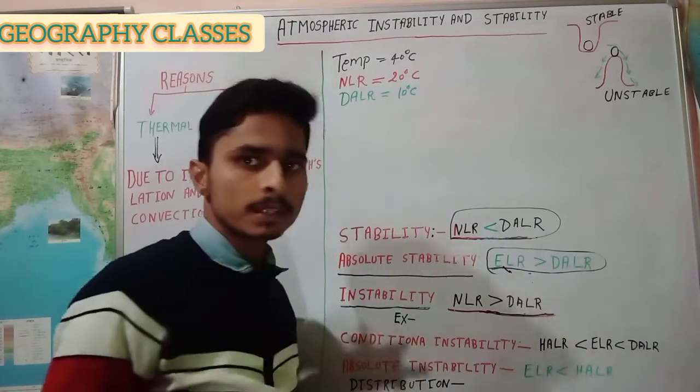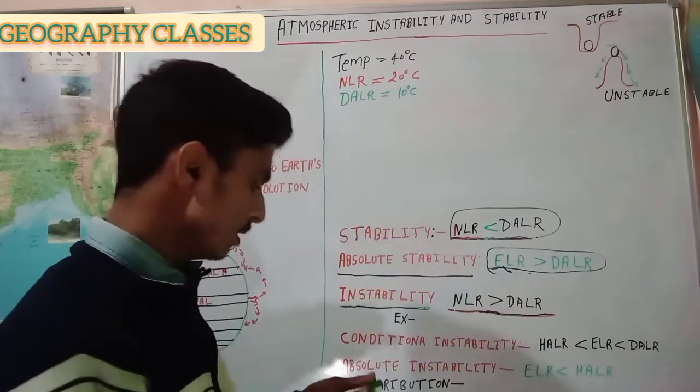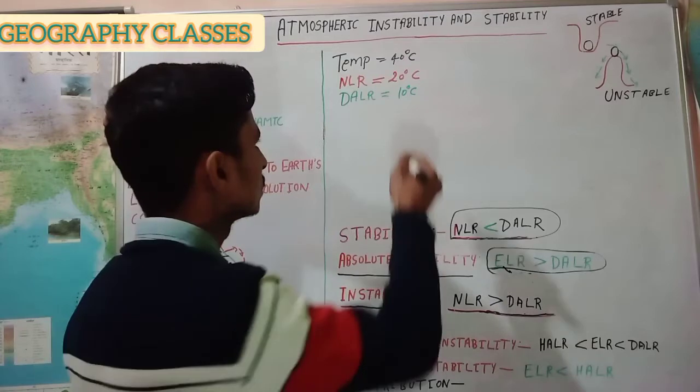Then the temperature of the ascending air at the height of 1000 meters